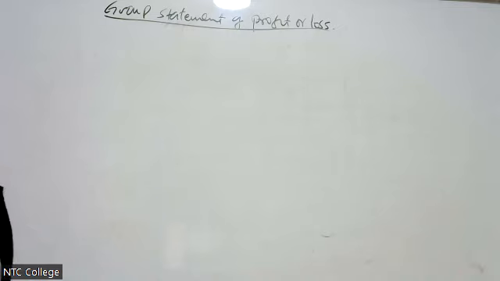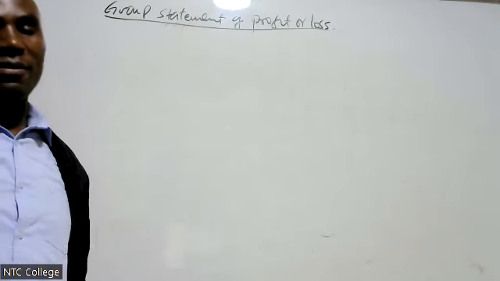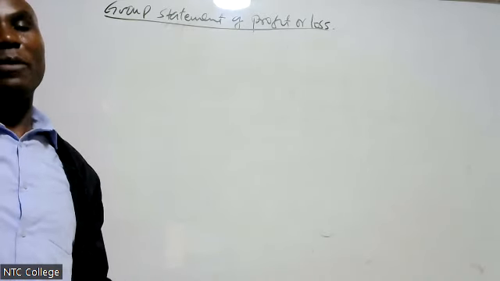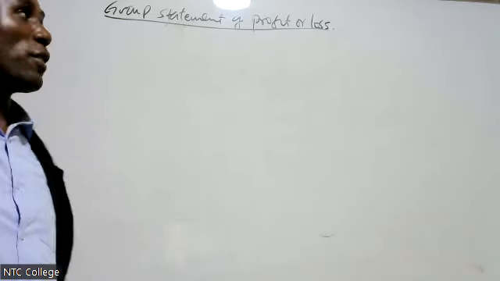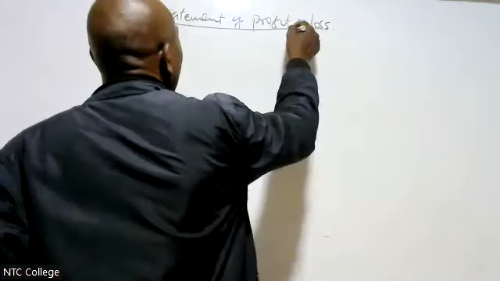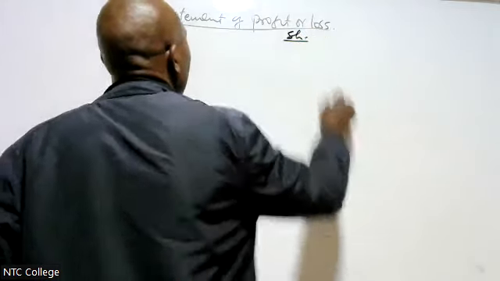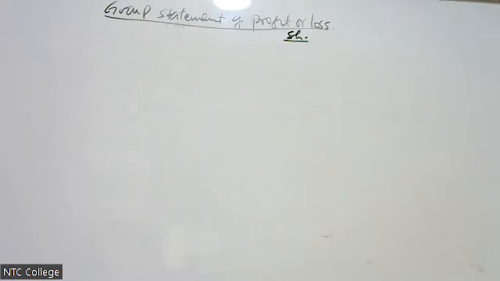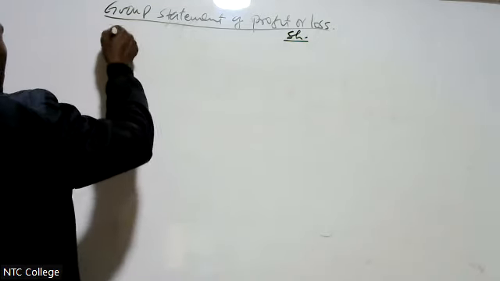Now, this one, I just want to give you the format of how you prepare the group statement of profit or loss. Therefore, I say here, shillings. We begin with revenue.